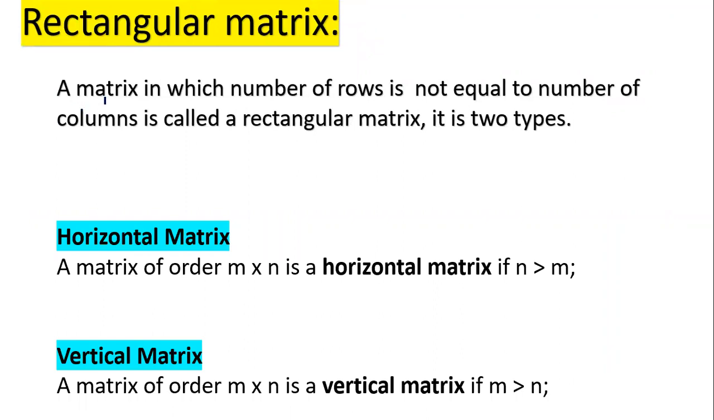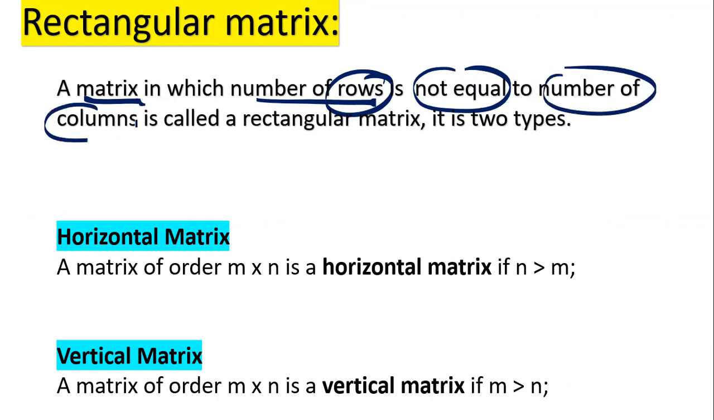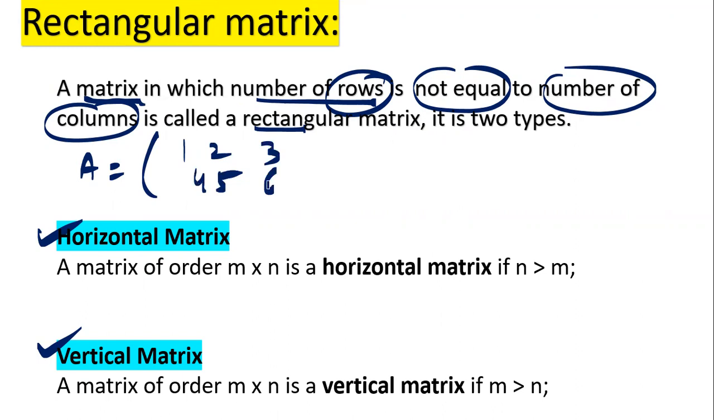Rectangular matrix. A matrix in which the number of rows is not equal to the number of columns is known as a rectangular matrix. And it is of two types, horizontal and vertical. Let's see how to differentiate. The number of rows and columns are not equal. Suppose I have matrix A equals 1, 2, 3, 4, 5, 6. Its order is 2 rows and 3 columns. The number of rows and columns are not equal, and it is a rectangular matrix.